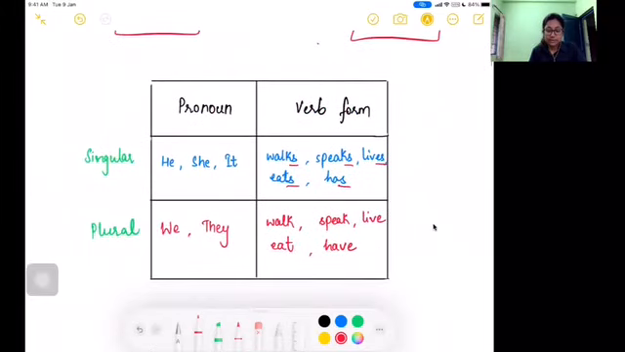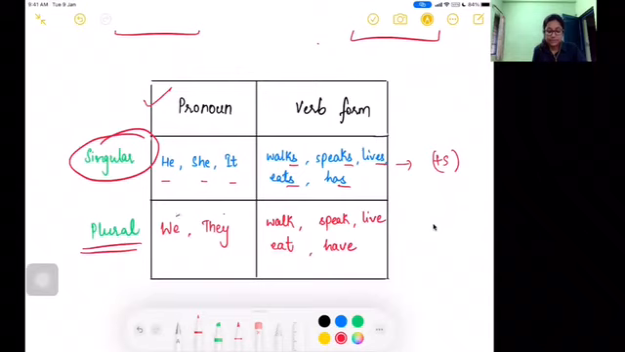Now look at this table. Here, when we are using the singular pronouns he, she, it, we are using the singular verb forms, right? With an S. Walks, speaks, lives, eats, has. However, when we are using the plural pronouns we and they, then we are not using the S. That is, we are using the plural form of verb. Walk, speak, live, eat, have.